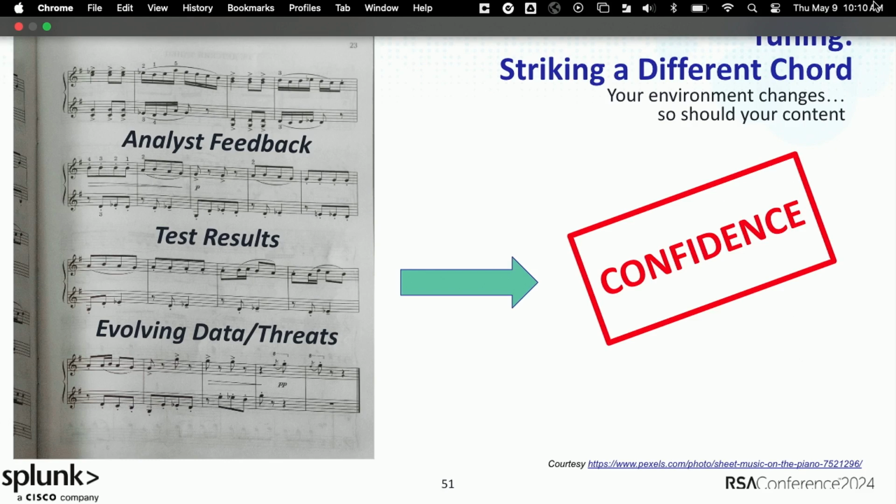And if you do all these things, you'll actually start to build confidence in the individual pieces of content that you're building. You'll also start to build confidence in the content from the perspective that your analysts are actually consuming it. And you'll start to build higher level confidence as you provide metrics to SOC managers and CISOs. And of course, your customers will start to see the impacts of your increased security as well.